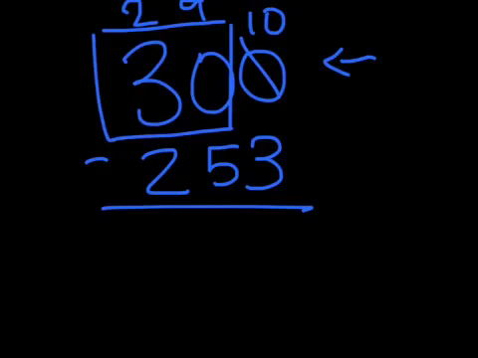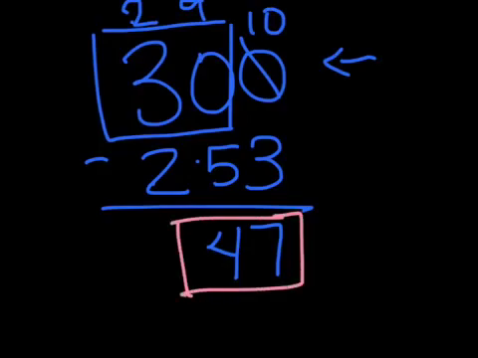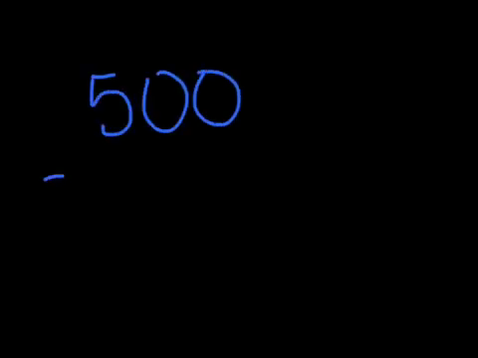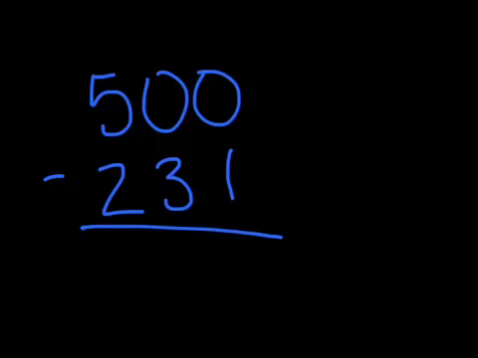Now, when I take 10 minus 3, I get my 7. When I take my 9 minus my 5, I get 4. And when I take my 2 minus my 2, I get 0. So my answer, once again, is 47. Okay, I want you to try a problem on your own, and you can choose to use either the box method or regrouping across zeros, if that makes more sense to you. So you use the method that works for you, and I want you to subtract 500 minus 231. Okay, so take a couple of seconds and work through that.